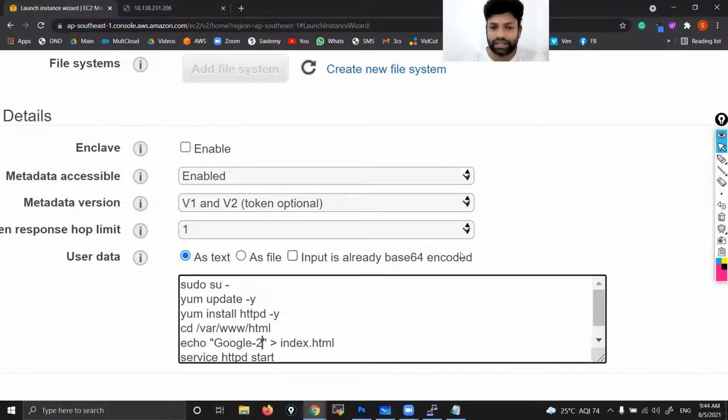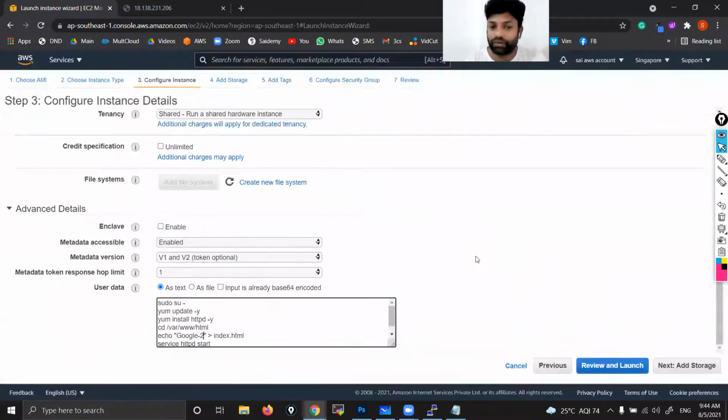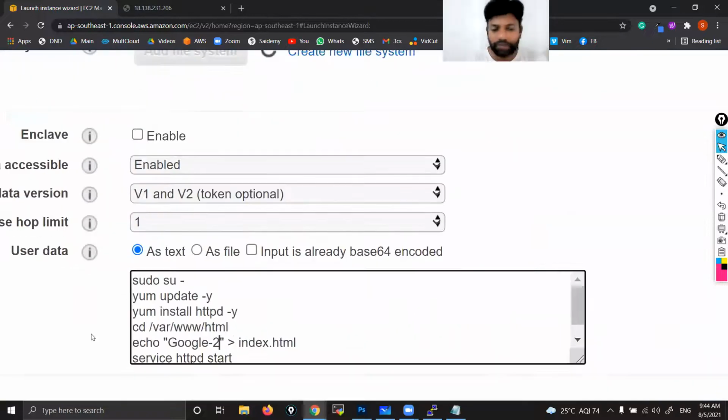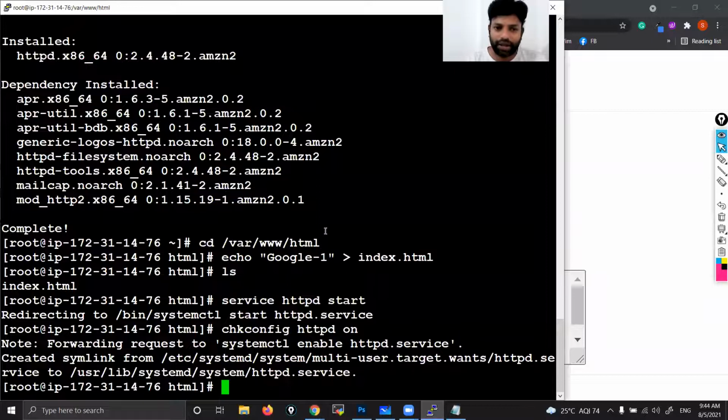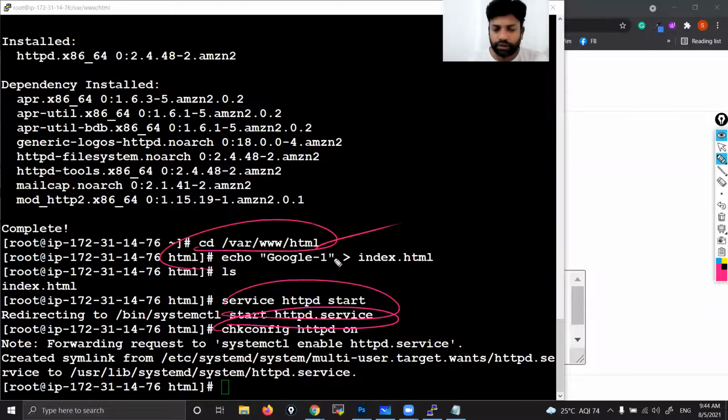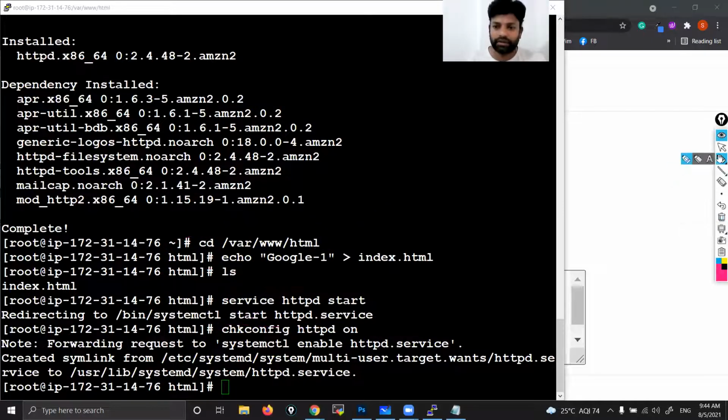But here things will not work now. Why? Because there is one more thing that we need to do. Earlier we were running commands on the Linux command prompt, so you can consider these normal lines that we ran on the Linux command prompt. That's why these are considered Linux commands, correct?